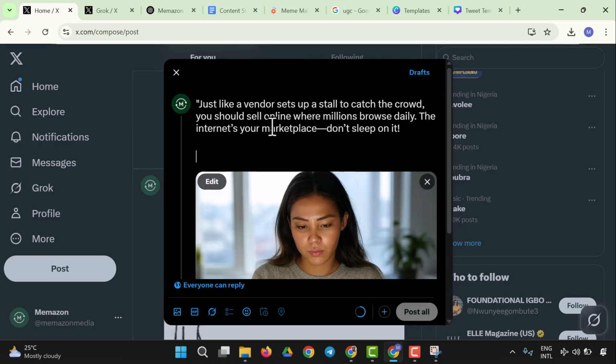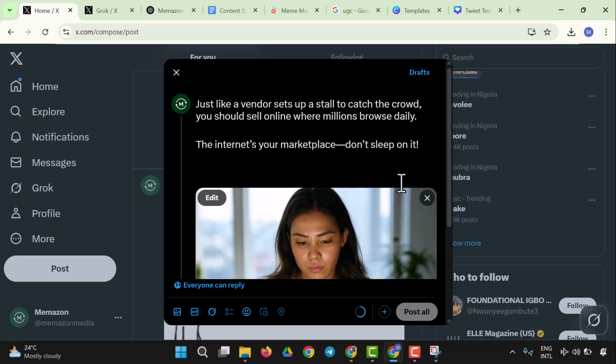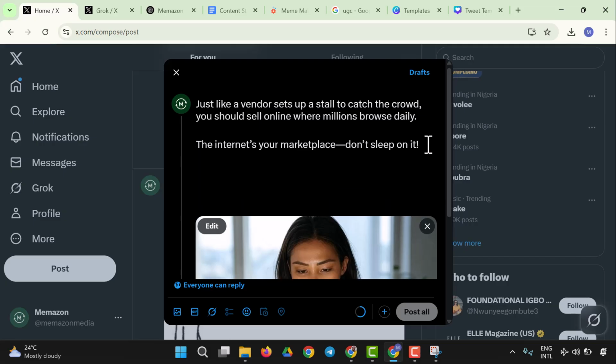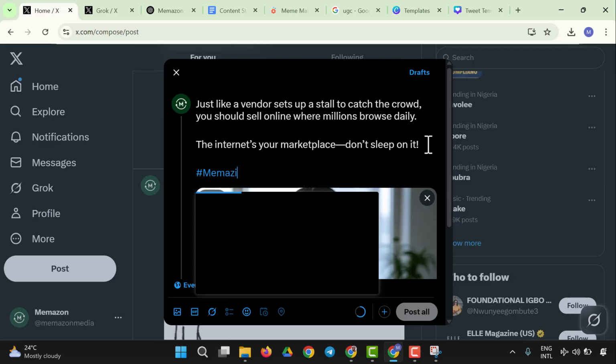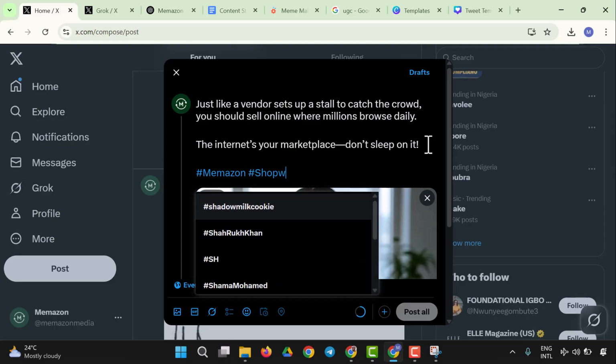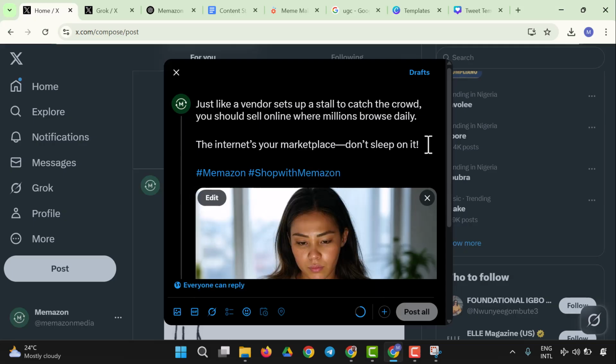So this will be paste, and let me copy. Let me just format it the way it should be. So here we are, and we are good to go. I'm going to make sure the hashtag comes. I'm going to say Mimazon. So it's going to say Mimazon, and we are going to say shop with Mimazon. Okay, so here we are, and we're going to proceed right now.